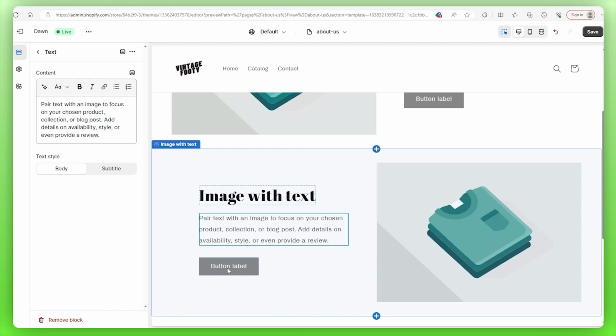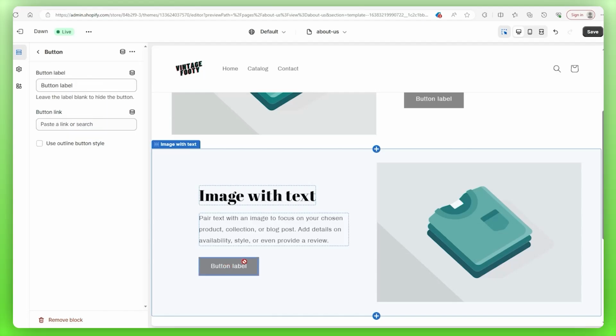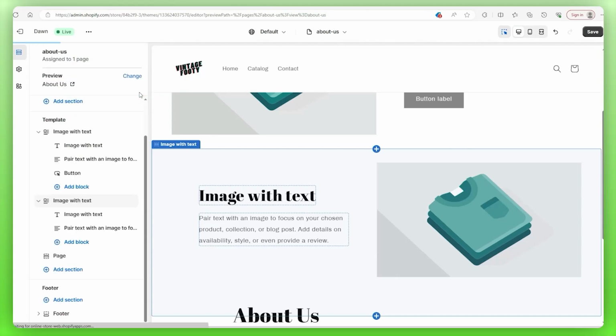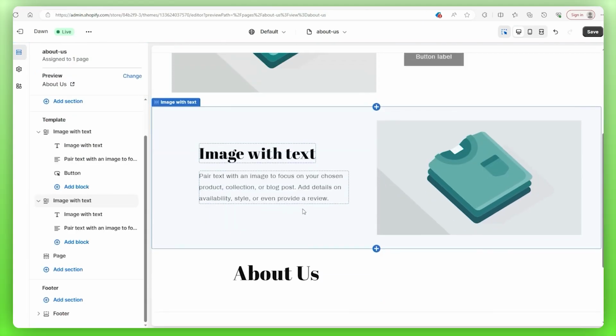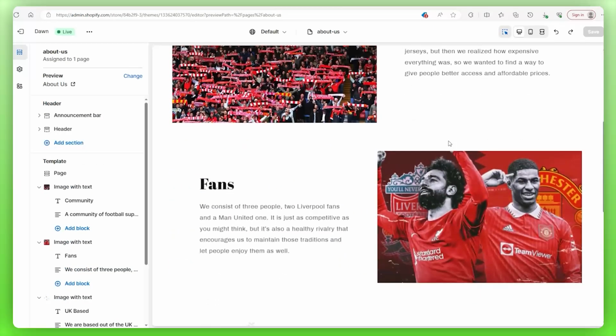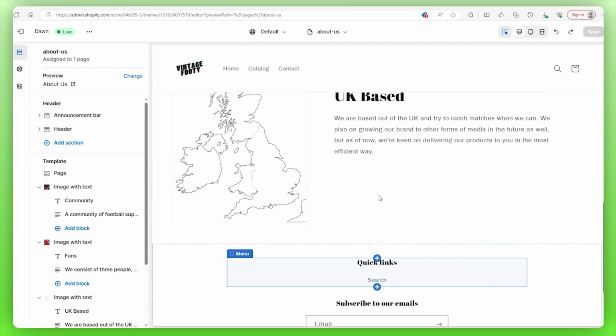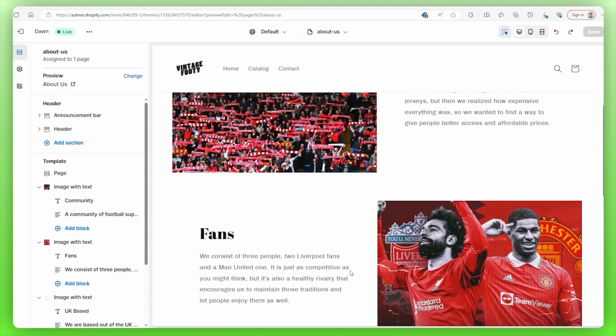In the case that you want to delete this button, which I do, you can click on it, go back to those three dots up here, and click on remove and it's gone. So now I'll customize this myself and then we can move on to the next part of the video. Alright, so I've customized the About Us page, I added a third section, and now we've got some details.